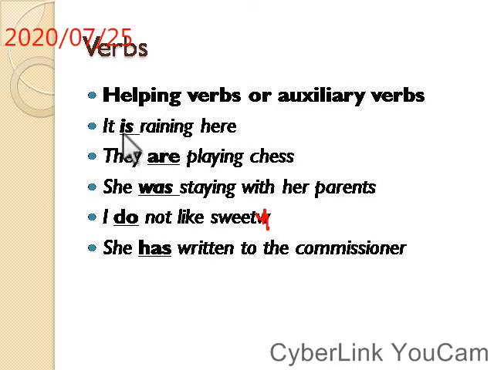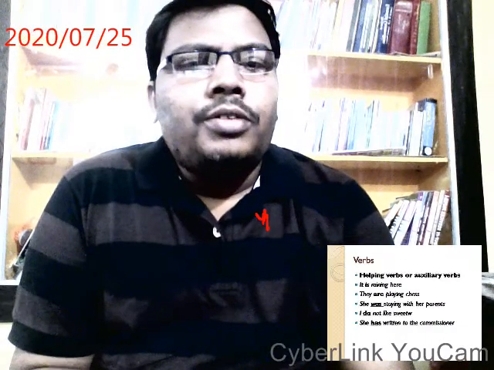But is, all these italicized, underlined words are helping verbs. Okay, main verb, helping verb. Here also, they are playing chess. Playing is the main verb and are is the helping verb. Here, she was staying with her parents. Staying is the main verb and was is the helping verb.